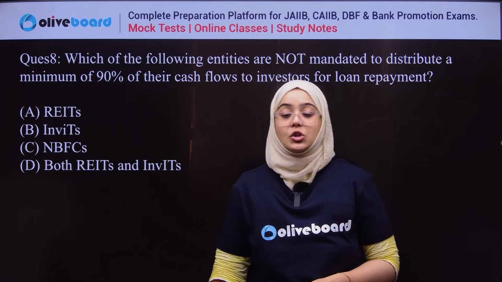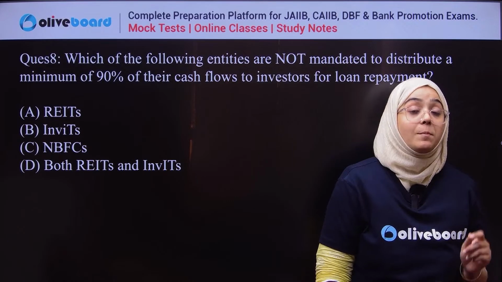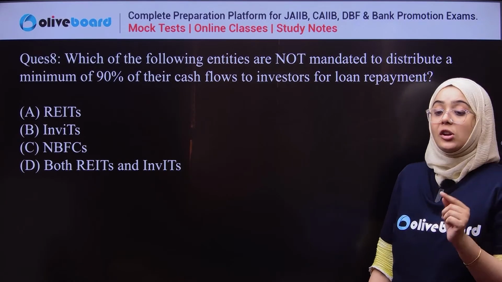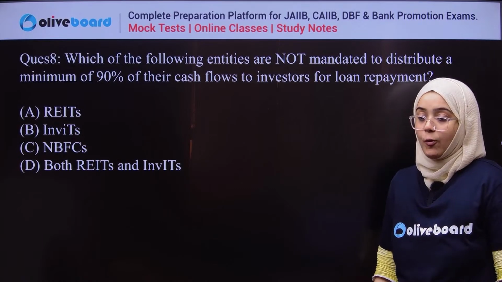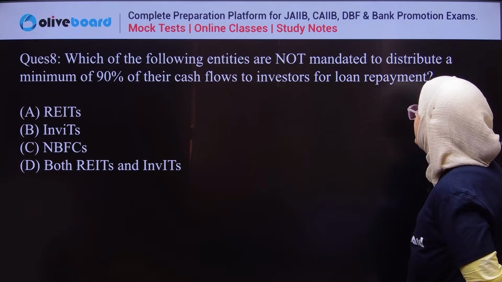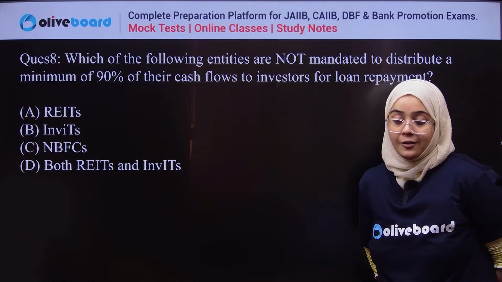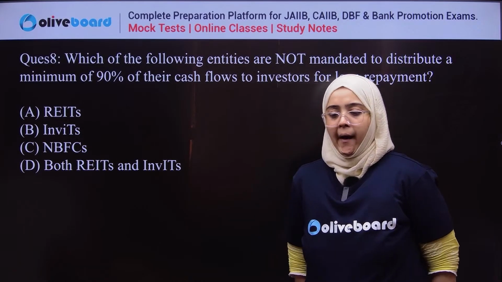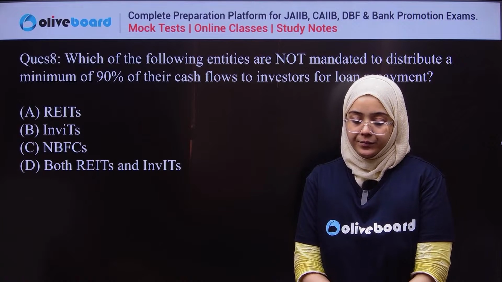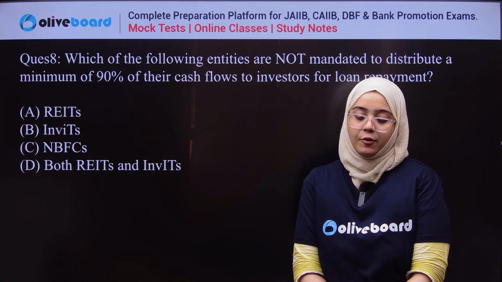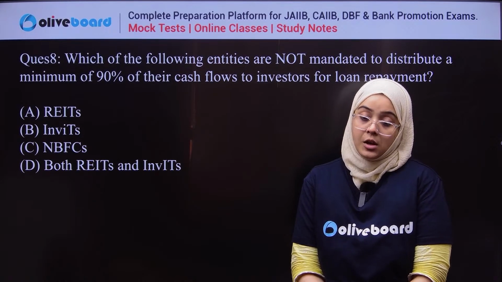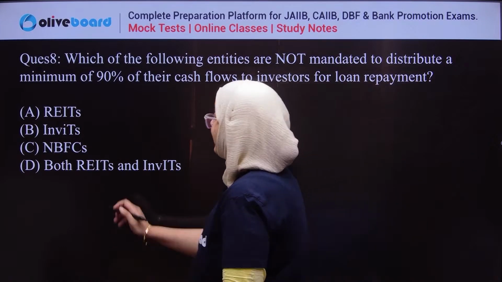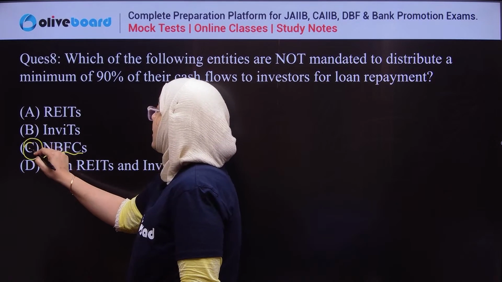So I have asked which of the following entities are not mandated by regulation to distribute 90% of their cash flow to the investors for loan repayment. The correct answer is NBFCs, non-banking financial companies.